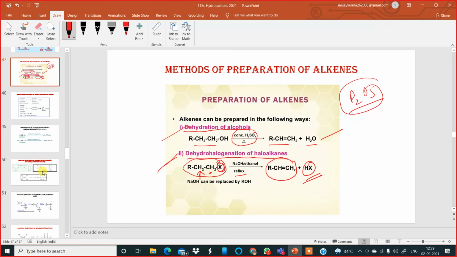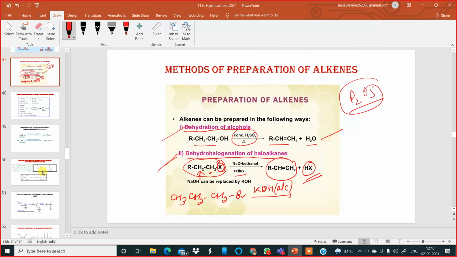For this, you can have a look at an example over here. I can have CH3CH2CH2Br. Then I'll use alcoholic potassium hydroxide, alcoholic, not aqueous, in ethanol medium.